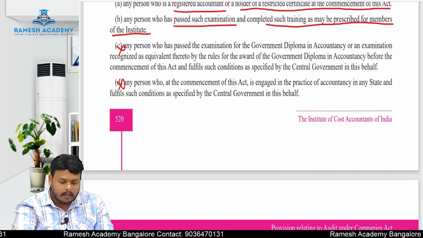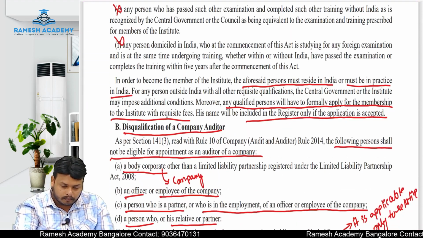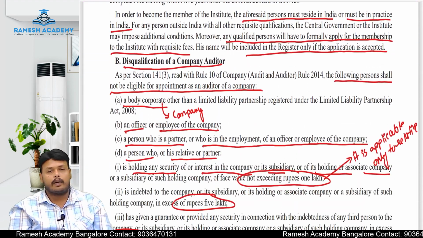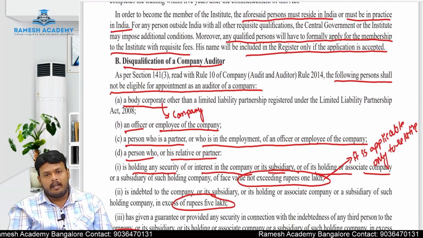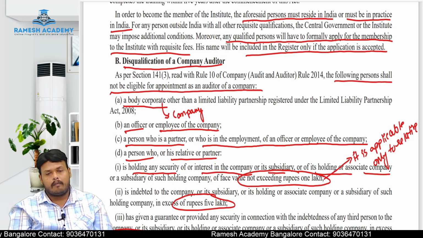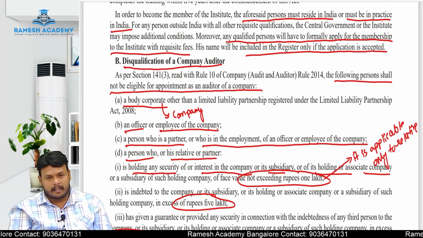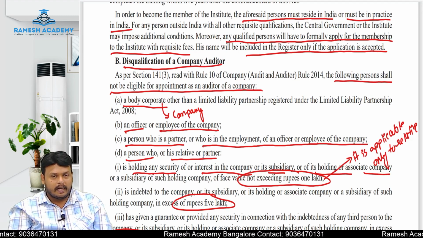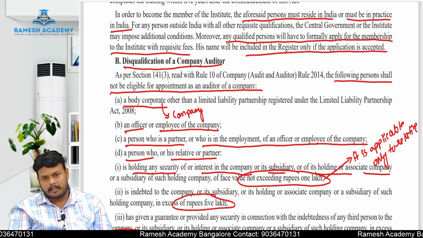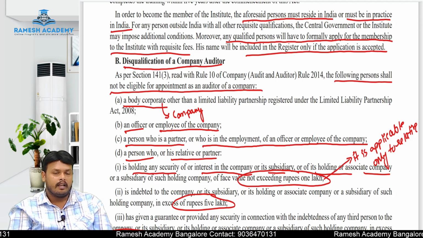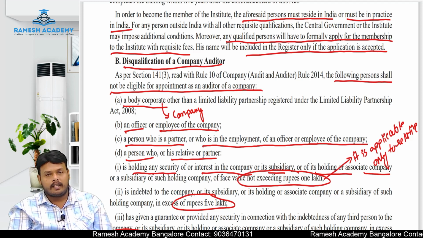And coming to the disqualifications of an auditor, the first point is that a body corporate cannot be appointed as an auditor. Why can a body corporate not be appointed as an auditor? The main reason here is that a body corporate is a separate legal entity. We cannot hold the separate legal entity accountable because the legal entity is an artificial person. That is the reason a body corporate cannot be appointed as an auditor.